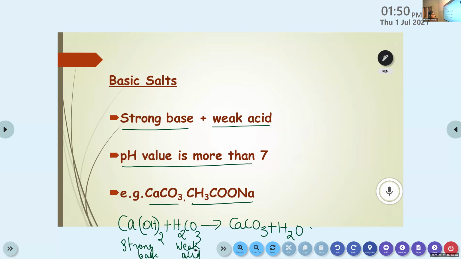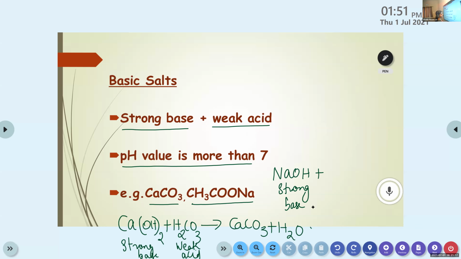What about the next one, CH3COONa? Anyone? Sodium hydroxide. Then which acid? Ma'am, NaOH is a strong base and this one is a weak acid. What's the name of the weak acid?